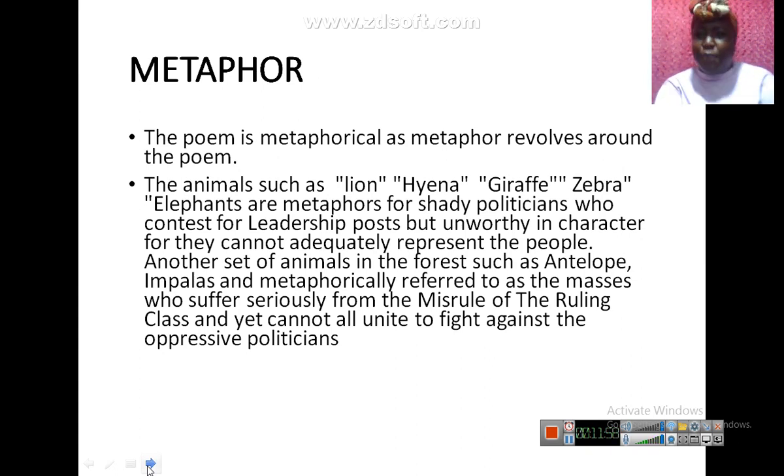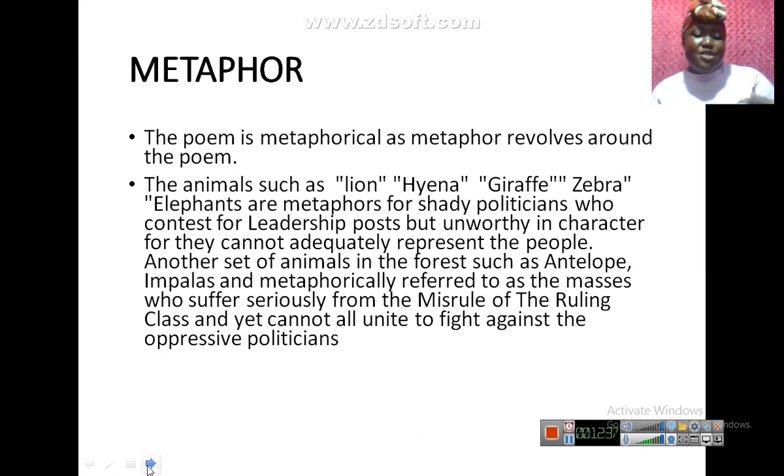We know these people. Was it not this same man who was a local government chairman? He did nothing for the community. Even the primary health care center is decapitated. It is a state of hullabaloo. Are you getting that? But you want to come out again. We know these people, we know they are shady, we know they have questionable characters. But we know them. You understand? Even the impalas, we are scared of them. We don't want people like this who will come and not do the right thing, who will come and oppress us. Are you getting that?